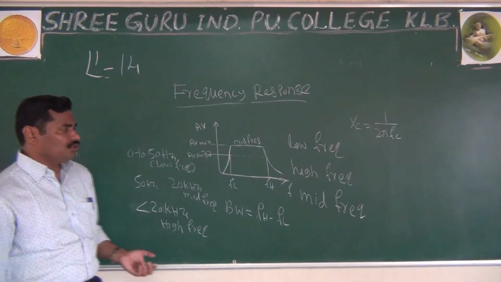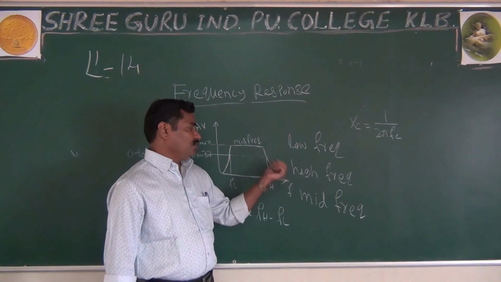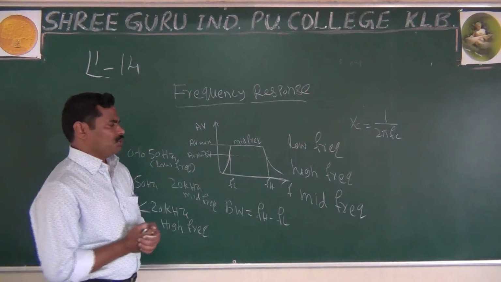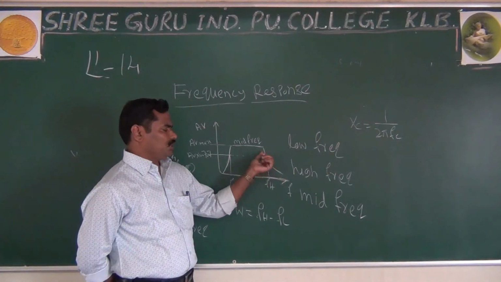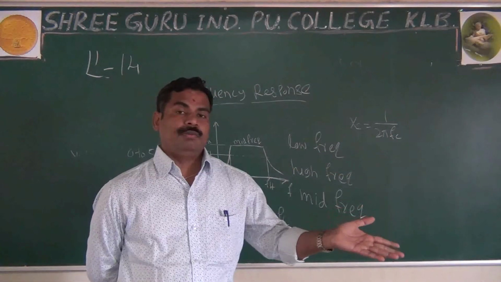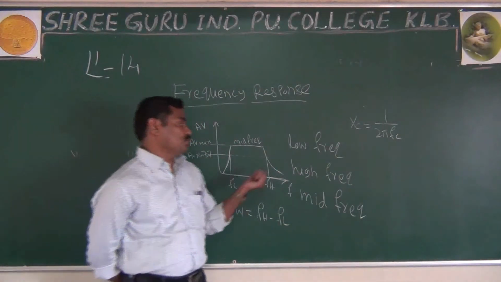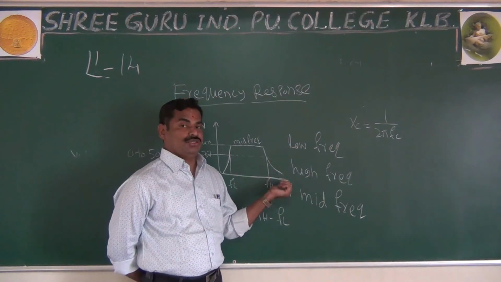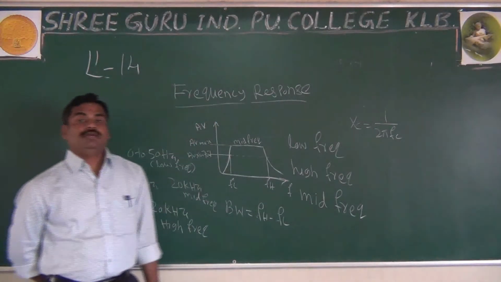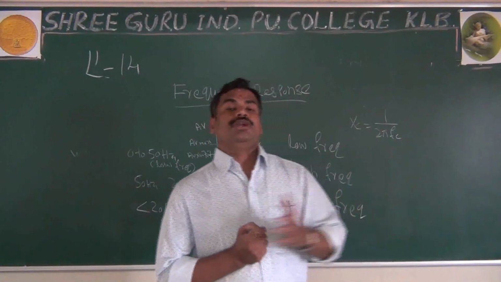And what about high frequency? Here I mean more than 20 kilohertz. Why does the gain reduce for the high frequency? Very simple. For high frequency, the capacitors, whether bypass capacitor, coupling capacitor, or your transistor capacitance, act as a short circuit. Because of the short circuit, there is a loading effect on the next stage. Because of the loading effect of the next stage, the gain is reduced.